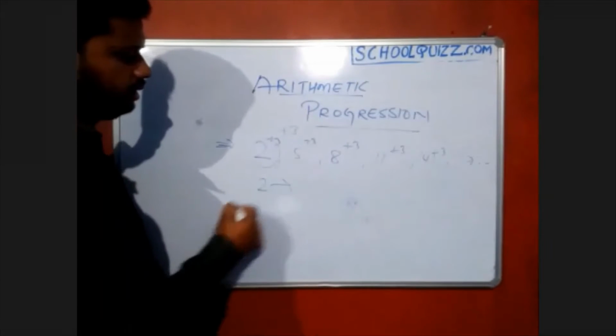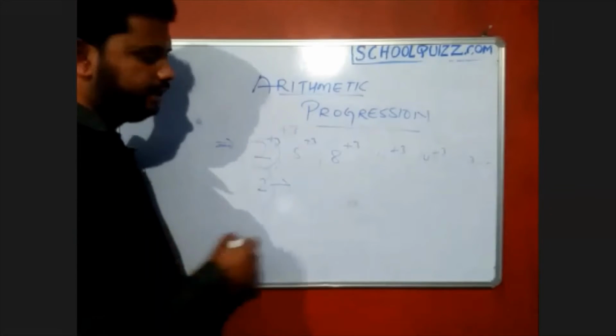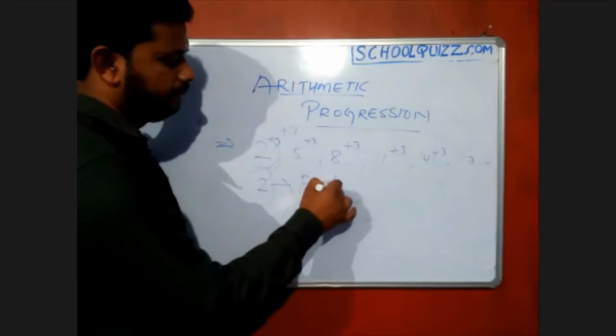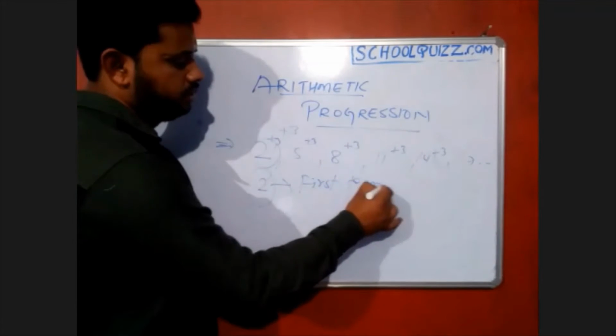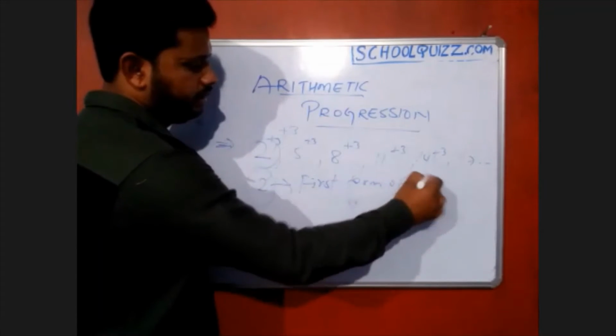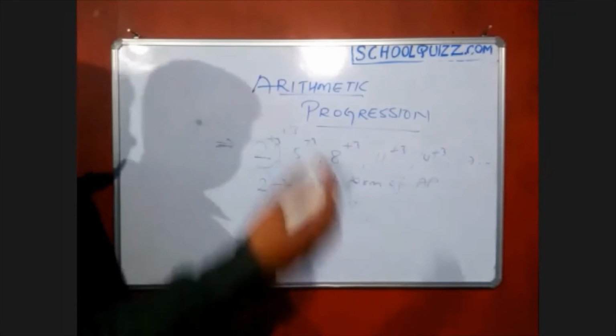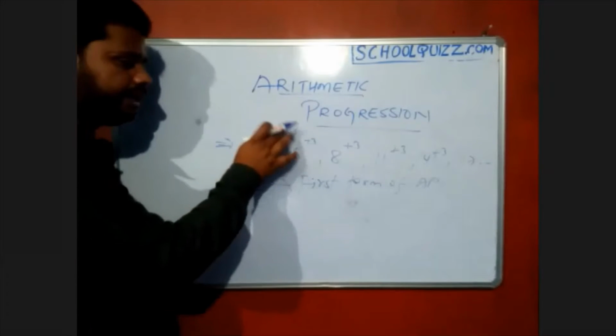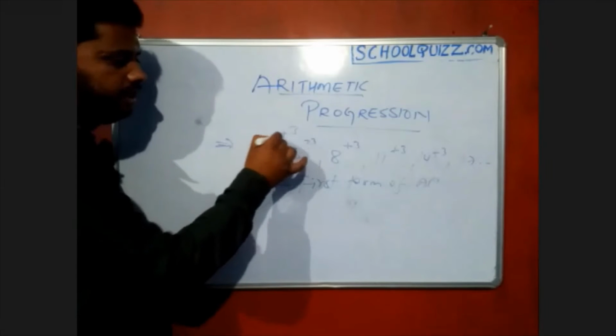So the first term, that is the first number where you start, is called the first term of that AP. And the term which we are adding, suppose it can be addition or it can be subtraction also.